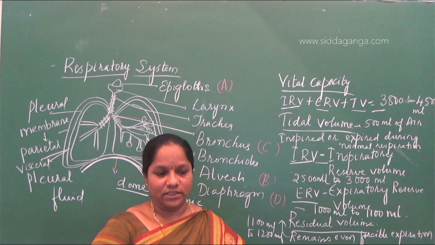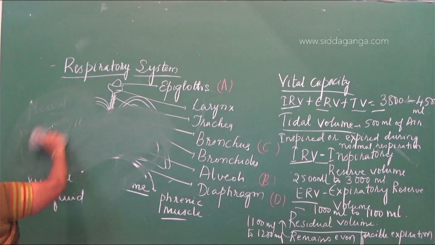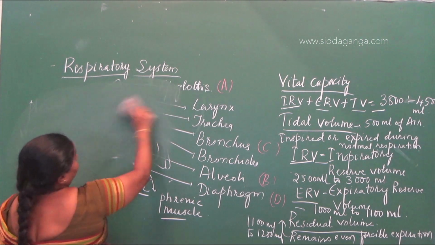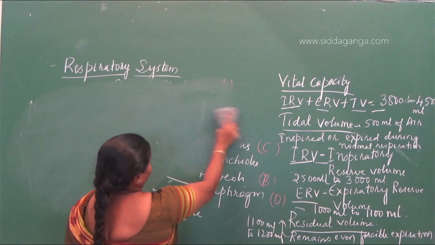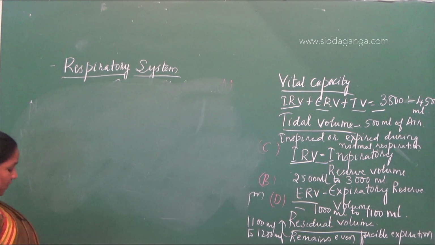So to understand this, see here. CO2 transport.